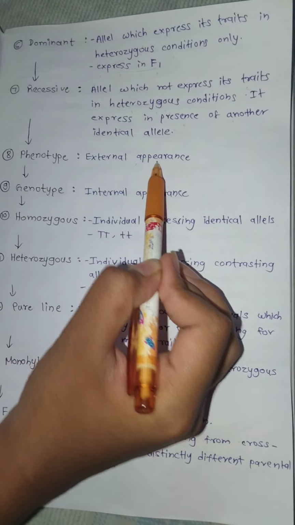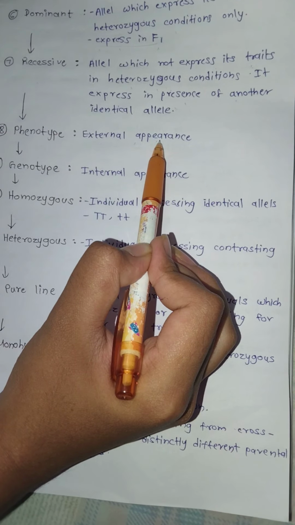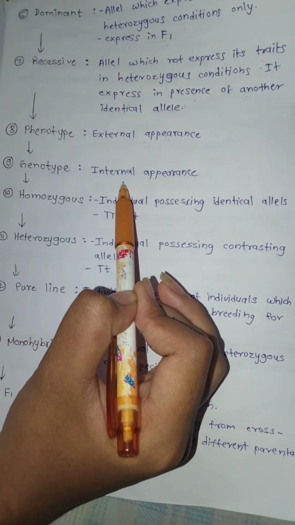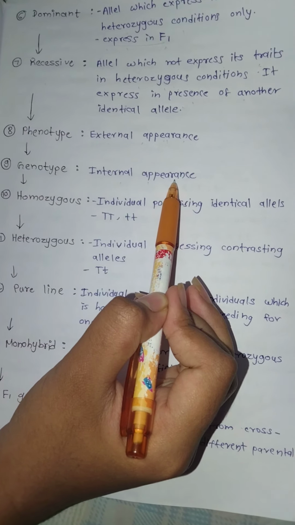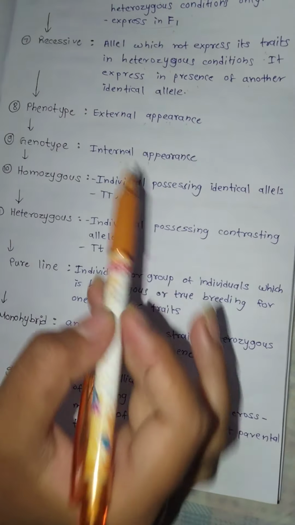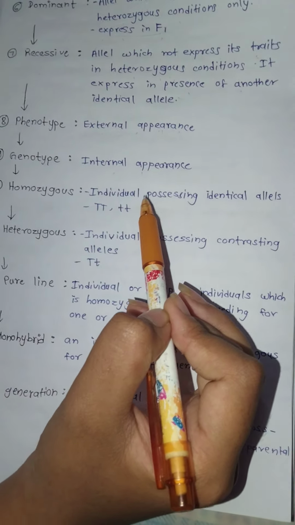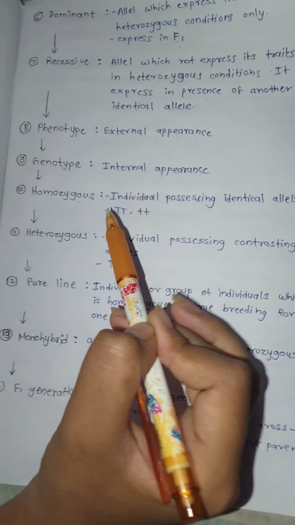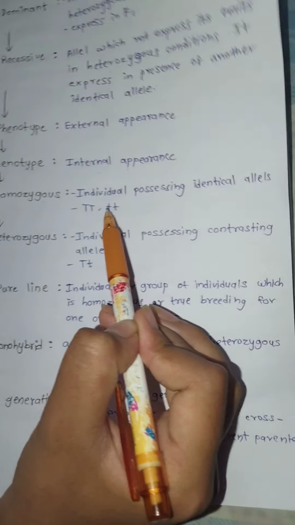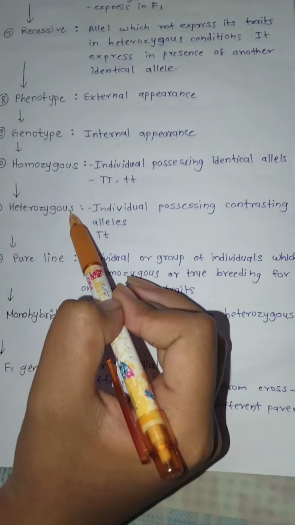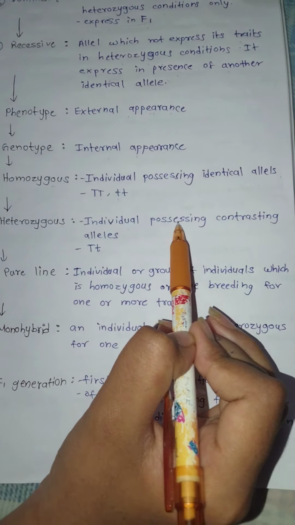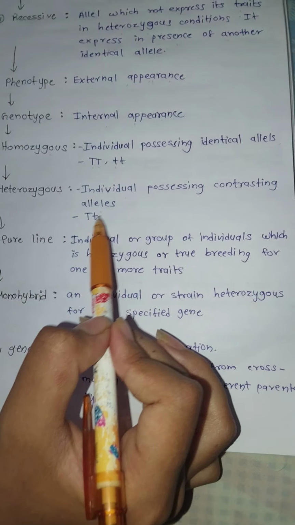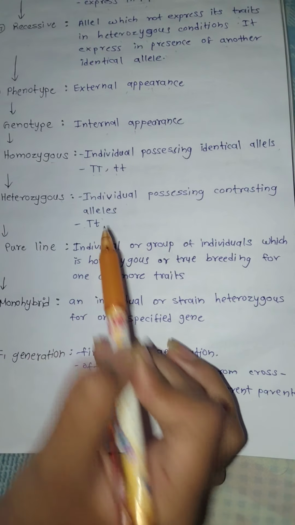Phenotype is the external appearance of the individual, and genotype is the internal genetic makeup of the individual for any trait. Homozygous. An individual possessing identical alleles is known as homozygous, and it is given by big T big T or small t small t. Heterozygous, that is an individual possessing contrasting alleles, is known as heterozygous, that is big T and small t.